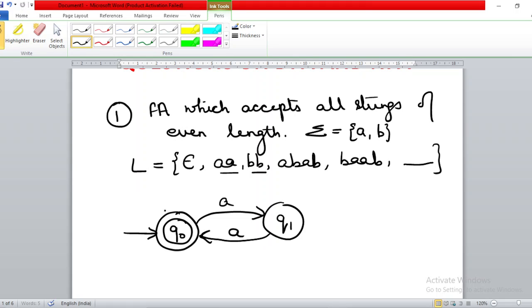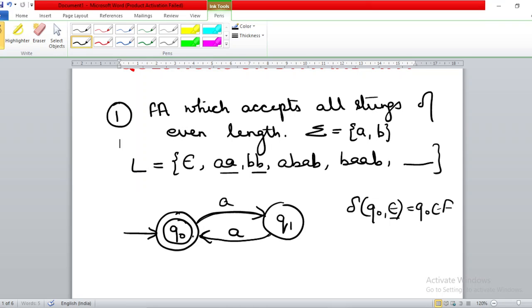So what is accepted now? The null string is accepted because Q0 is the initial state, and delta of Q0 on null stays in Q0, which is also the final state. For aa, we start at the initial state, go to Q1 on input a, come back to Q0 on input a, and we are on the final state, so aa will be accepted. For four a's, you again start from the initial state, and after the fourth a you are in the final state. So this automata will accept all strings of even length.